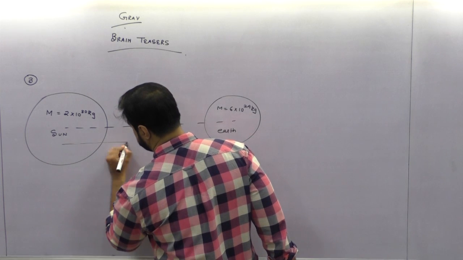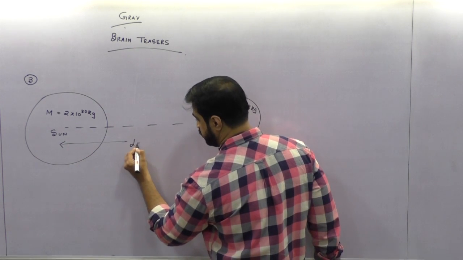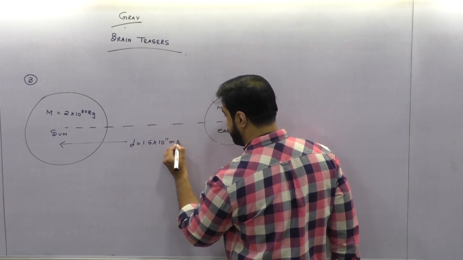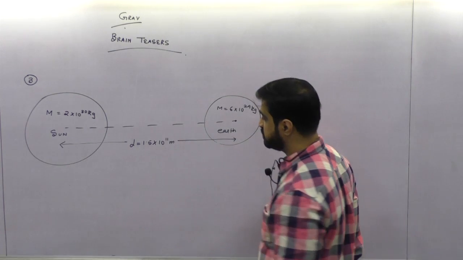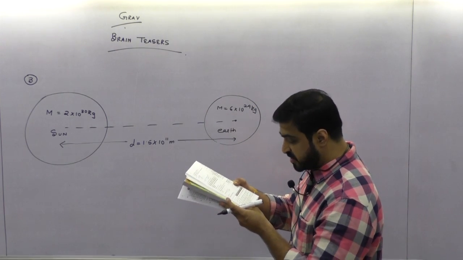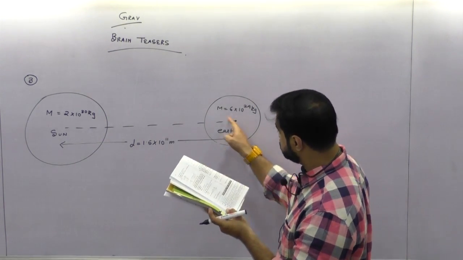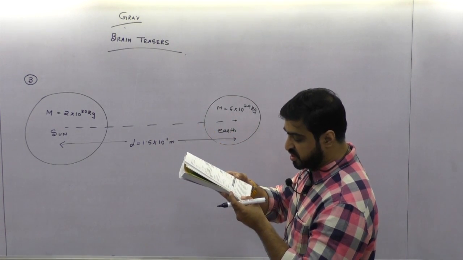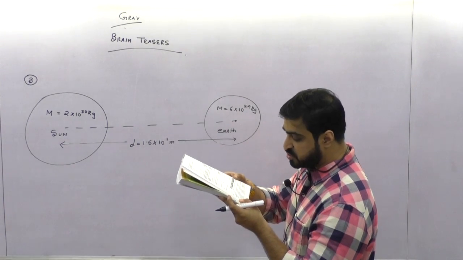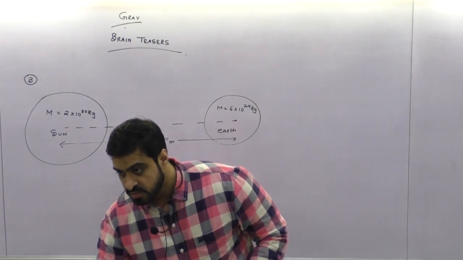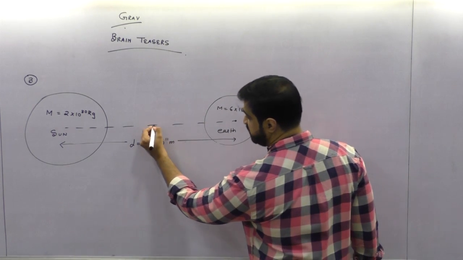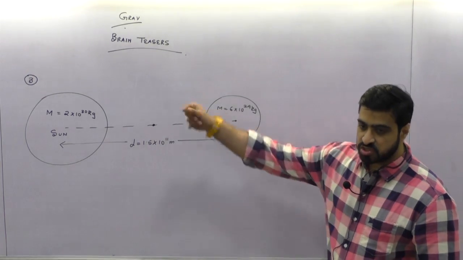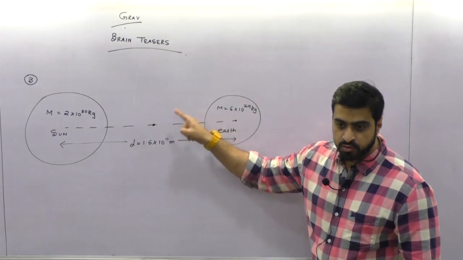So center to center distance, that is D, is 1.5 into 10 raised to 8 kilometer, that is 10 raised to 11 meter. Center to center. Okay, determine the distance of the point from the center of the earth, on a straight line joining the center of the earth, where the gravitational force of attraction will be balanced due to the sun. मतलब दोनों के बीच में हमको ऐसे पॉइंट फाइंड करना है where the gravitational force due to the earth and due to the sun will be balanced.